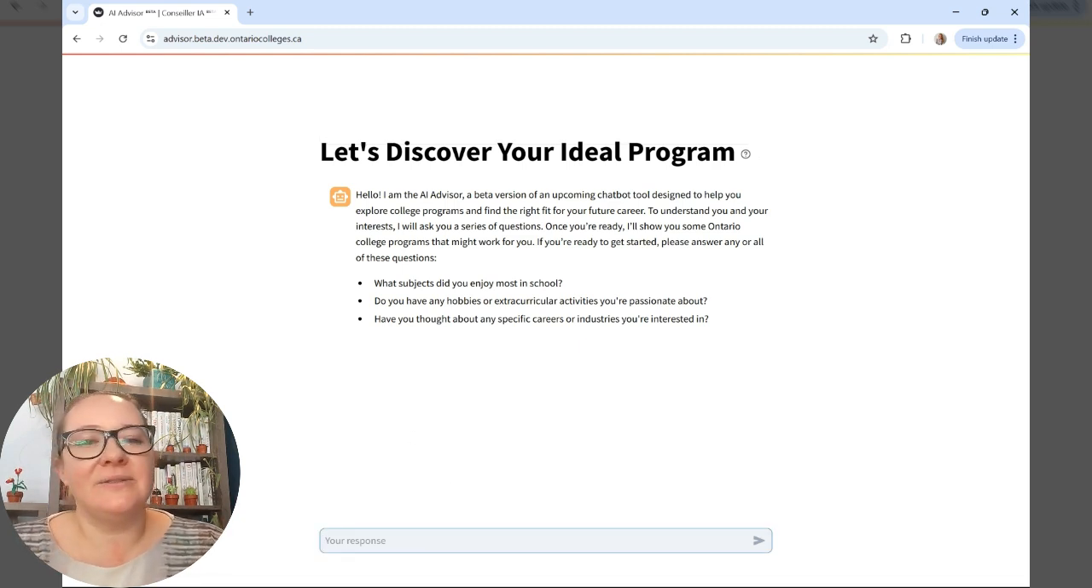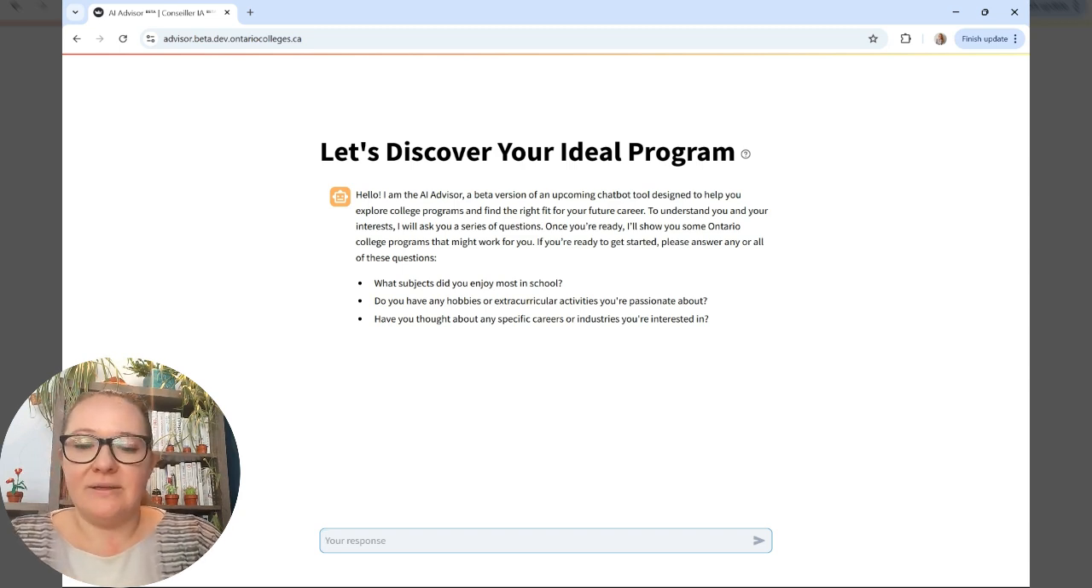And the first thing the tool does is introduce itself. It says, "Hi, I'm a chatbot. I'm here to understand you and your interest and recommend some college programs for you." So it starts out with some pretty generic questions. What did you enjoy? Any activities, hobbies, industries you might be interested in?